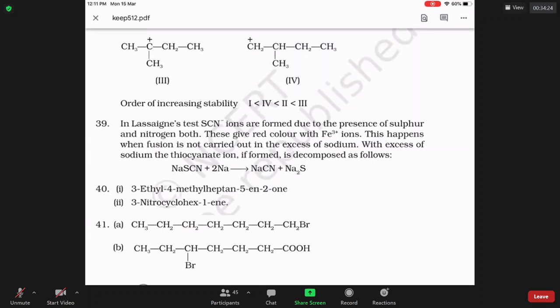When you are carrying out the Lassaigne test for thiocyanide ion, that gives a red color with ferric ions. If you are taking excess of sodium, it will destroy the thiocyanide to give cyanide and sulfide, so they interfere with the test. If the organic compound has both sulfur and nitrogen, and your reagent is less, you really get thiocyanide ions, which give blood red color. With what? Ferric ions.